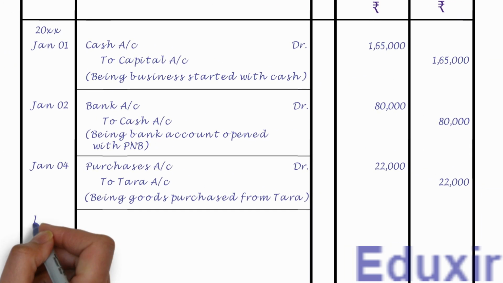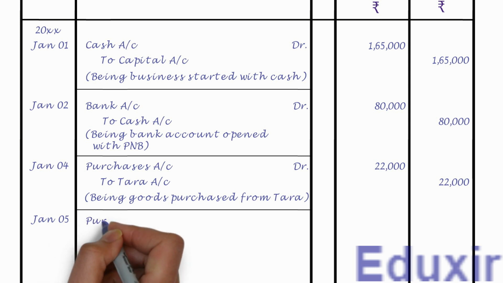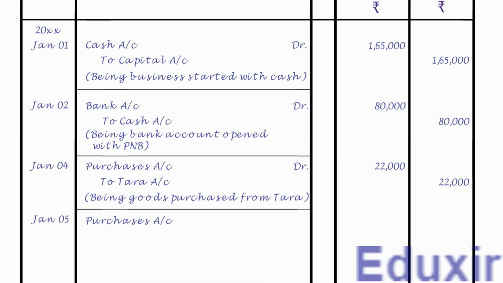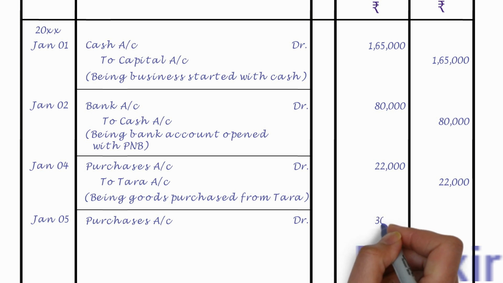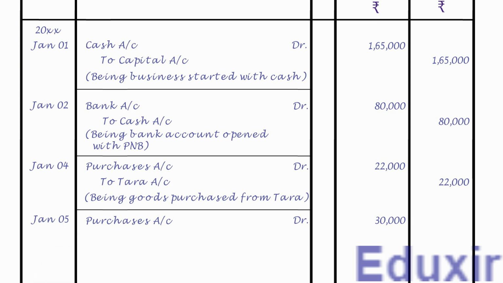Let us first record the date. Let us now record the purchases account as the debit entry. Let us also write the text DR to indicate that this is a debit entry. Let us also write the debit amount of 30,000 rupees in the debit amount column. Leaving a margin, let us record the cash account as the credit entry.